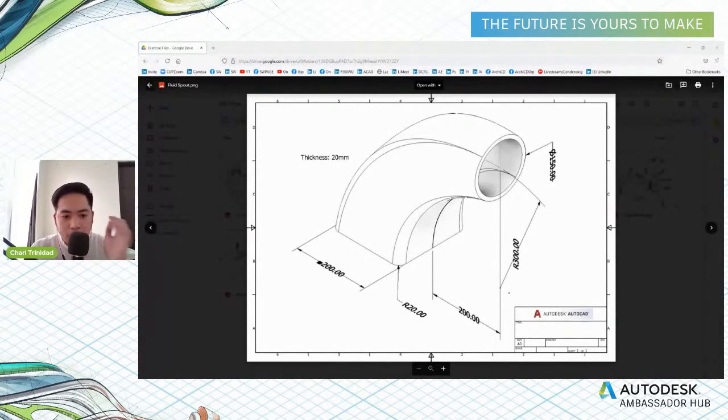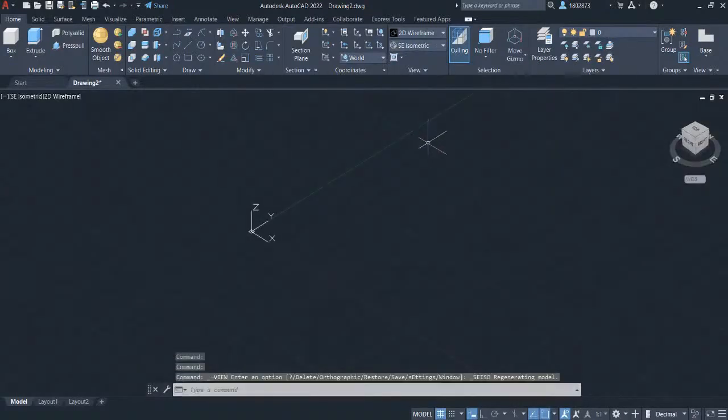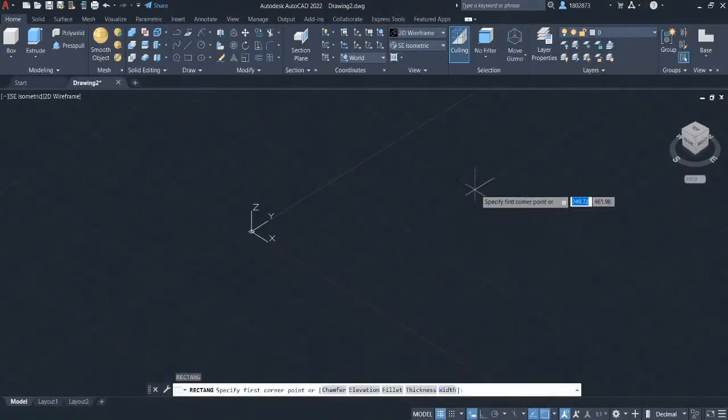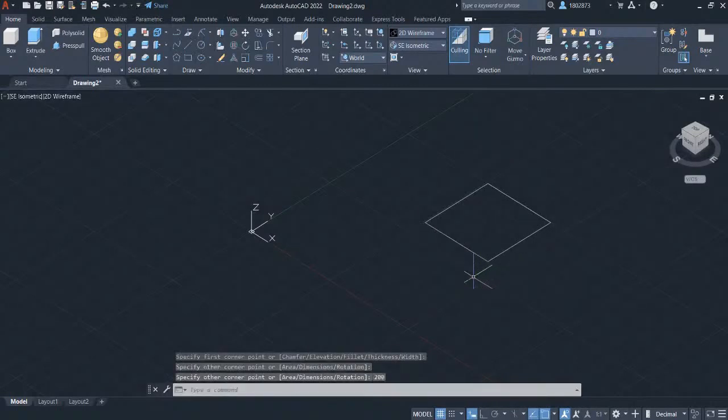This part is what we call the fluid spout. So let's begin on the course. Let's begin the challenge by selecting a view in isometric. Press REC for rectangle and define its length and width to be 200. Key in 200 and press Tab and key in again 200 and press Enter.